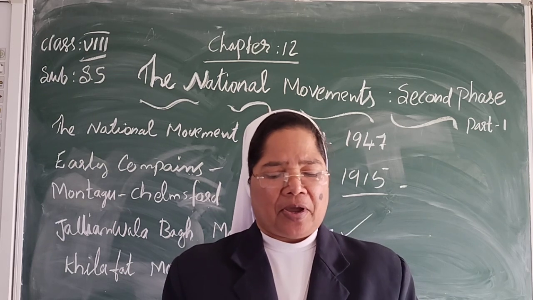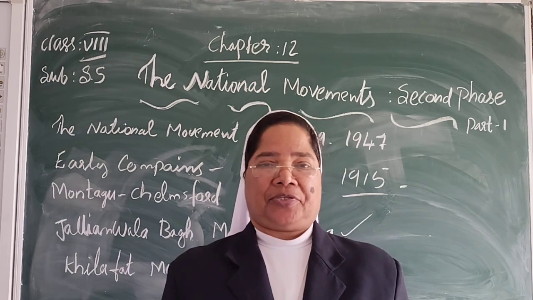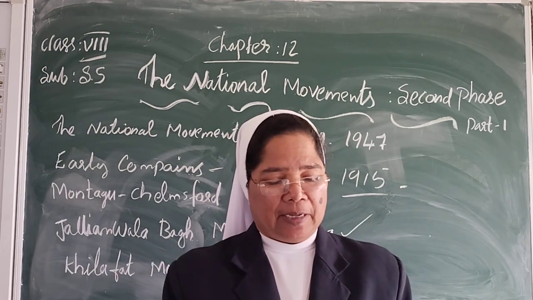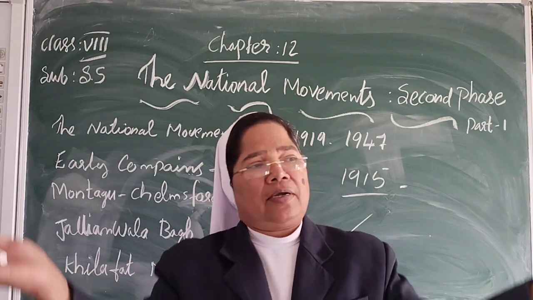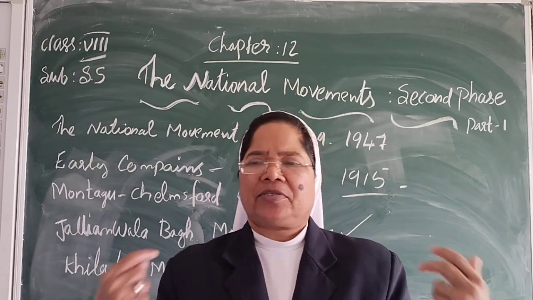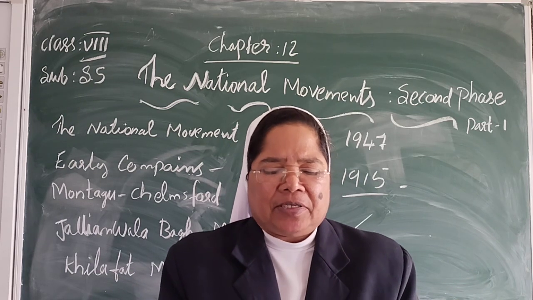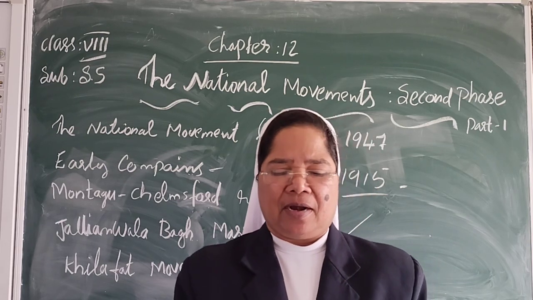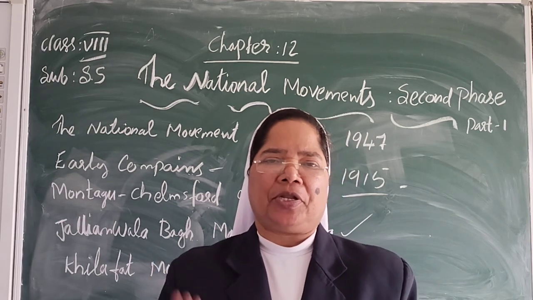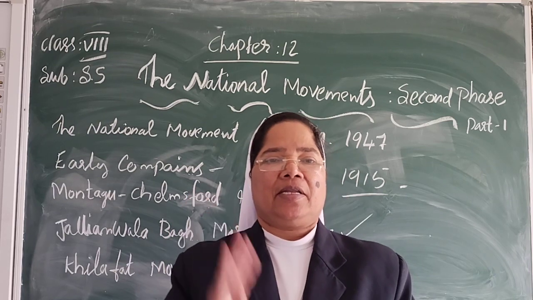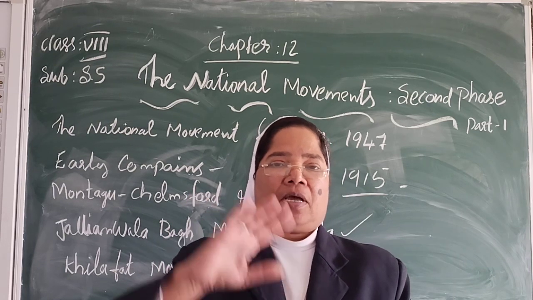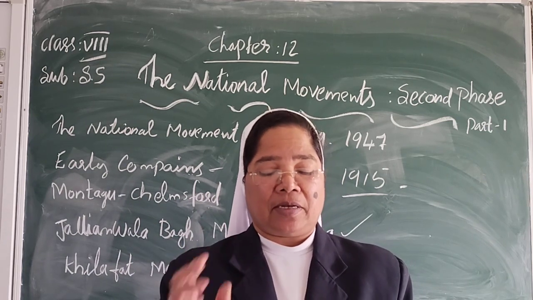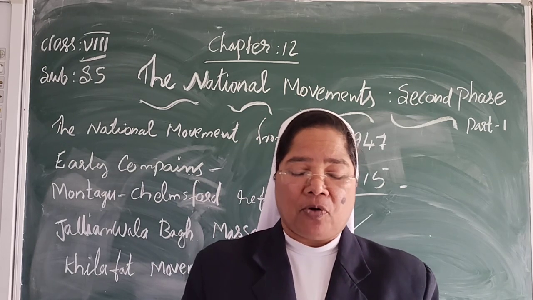In this chapter, we have to study the second phase of the national movement. After returning, Mahatma Gandhi travelled across the country. How was the situation of the Indian people? It was an underprivileged condition. He reached the conclusion that the true national struggle had to go beyond the achievement of independence. Independence is needed for India, but after that, nothing. So he was trying to get independence, but this also had to reform society.